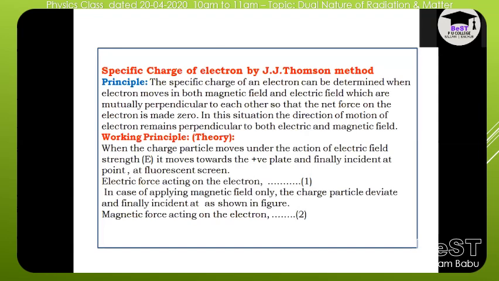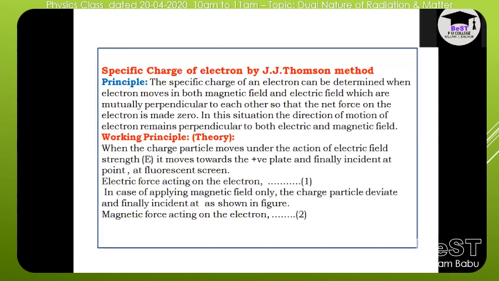So the specific charge of electron can be determined when electron moves in both magnetic field and electric field. But both will be perpendicular to each other. Whenever both the fields are perpendicular, the net force acting on electron is zero. In this situation, the direction of motion of electron is perpendicular to both electric field and magnetic field.